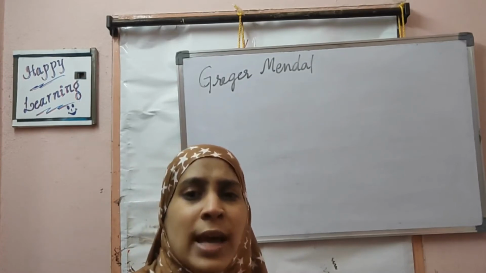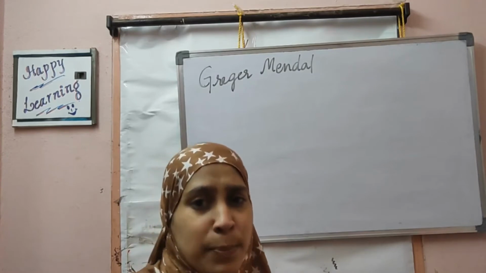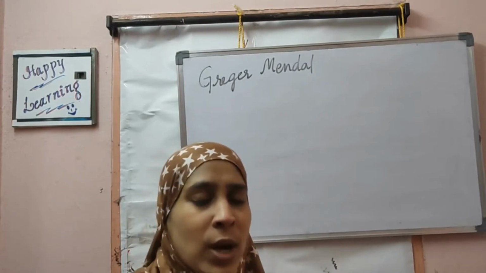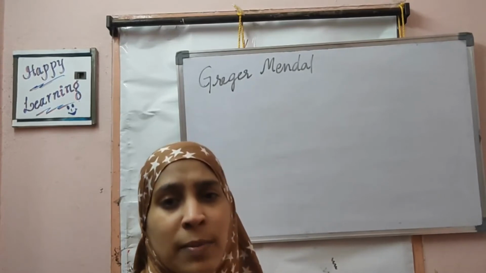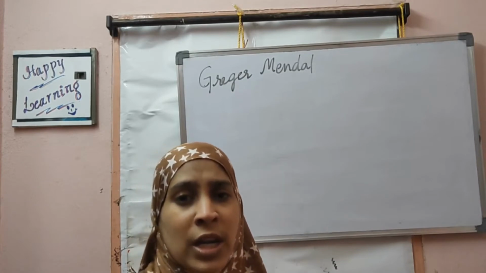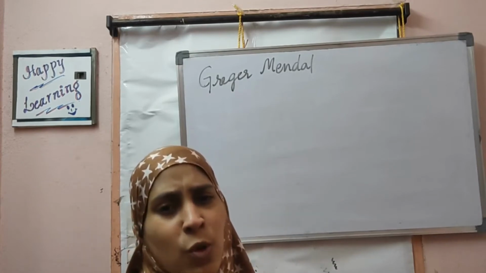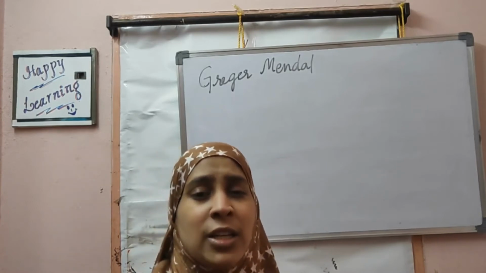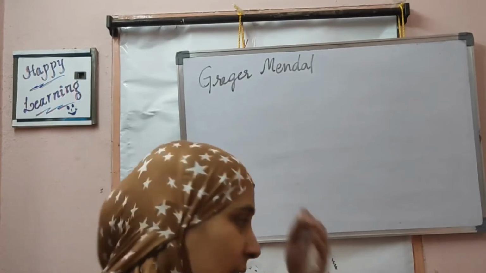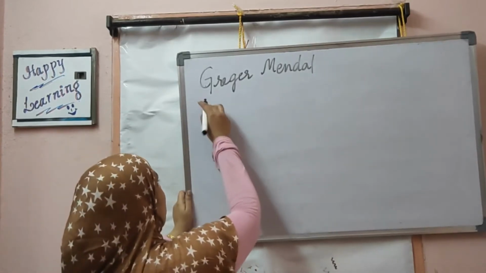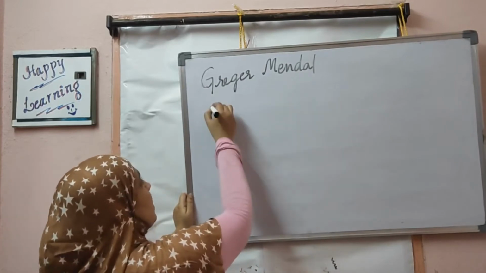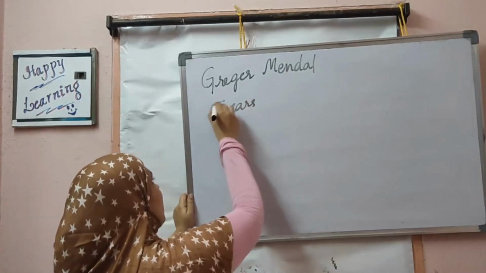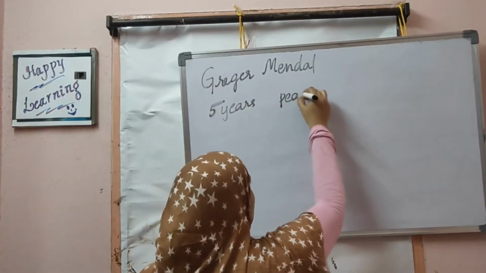When he was observing various plants of the same species, he saw there are differences between them. One plant had somewhat darker flowers, another had somewhat lighter flowers. Some leaves were somewhat dark, some leaves were small. These small differences between same species plants made him very eager. So he selected a pea plant and decided to do experiments. His experiments continued for 5 years. For 5 years continuously he did experiments on pea plants.